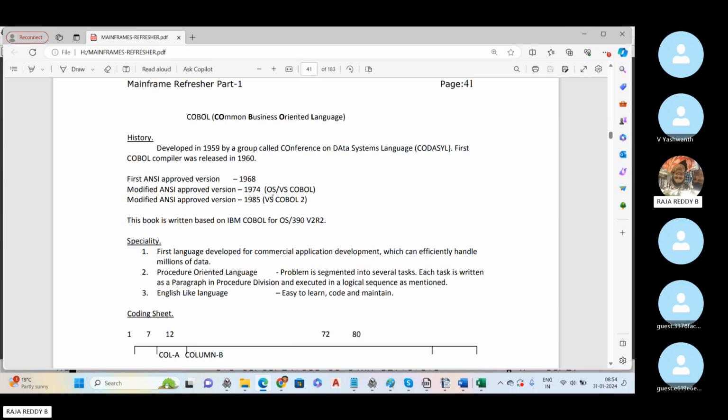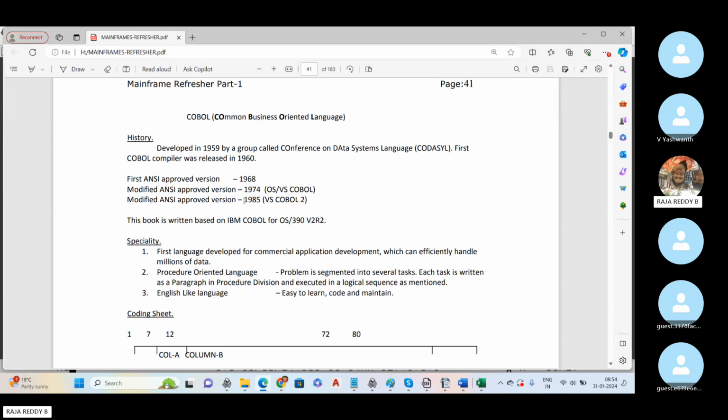So in COBOL also we are going to use only arithmetic calculations. We are not going to use any other complex things. So this is the Common Business Oriented Language. It was developed in the 1960s, 1970s. After that many versions have come.